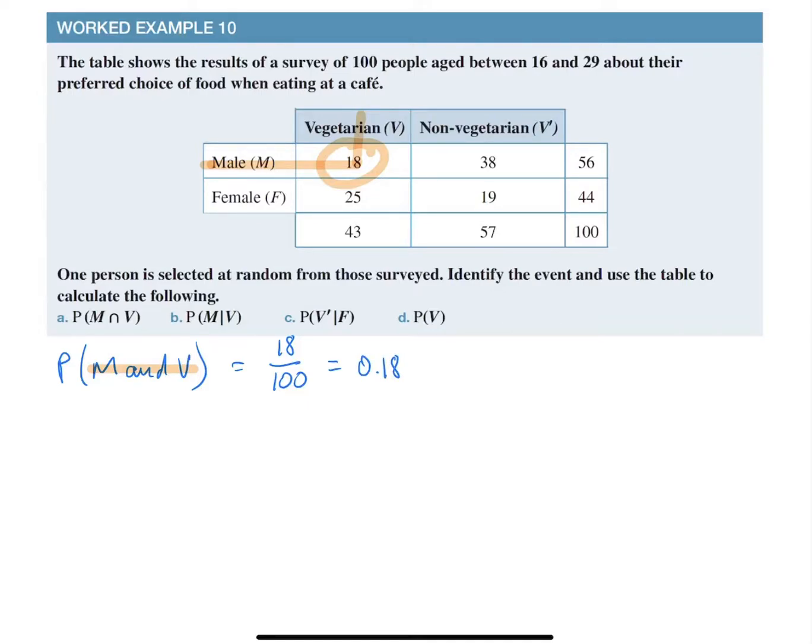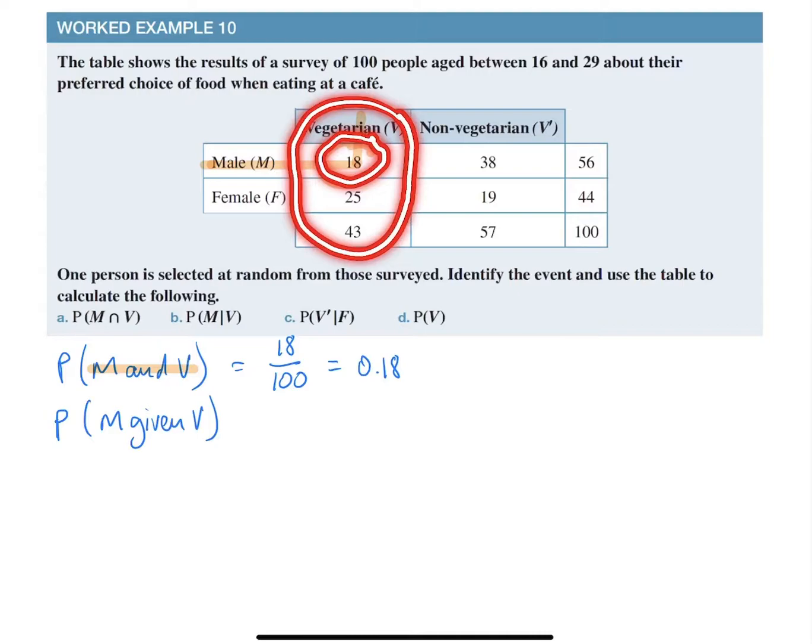Right, the second one is, what is the probability of picking a male given that it is vegetarian? So what we're going to do now is, they say, what's the chance of picking a male if we know he is vegetarian, or that we're looking only at the vegetarians?